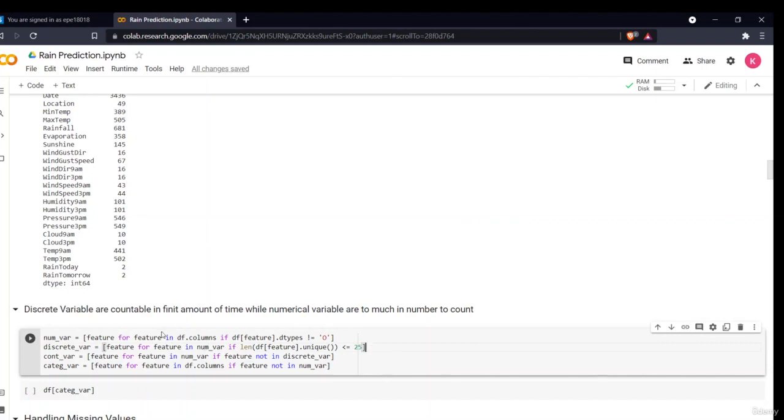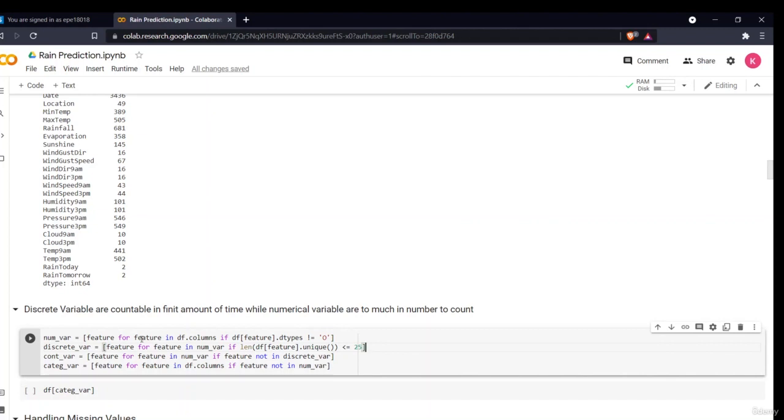That is why I have written feature for feature in numerical variable if length of the unique features is less than 25. If the unique values are less than 25, these are discrete features. Then the continuous variables will be those which are in the numerical features but not in the discrete features.